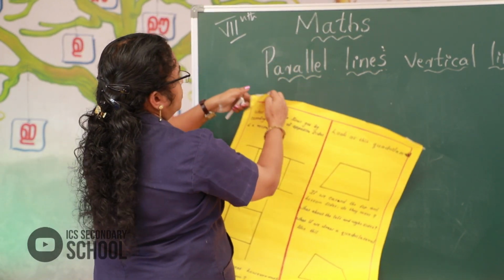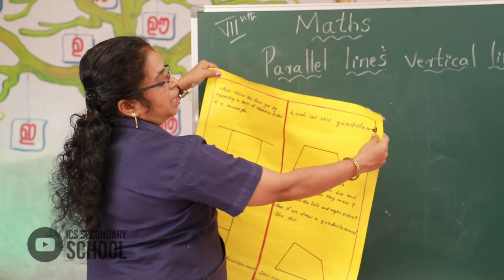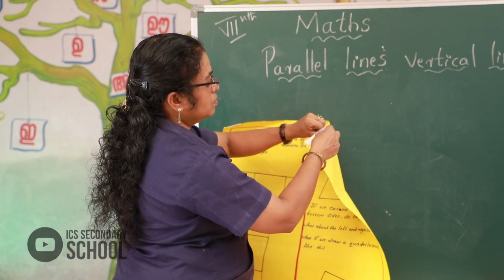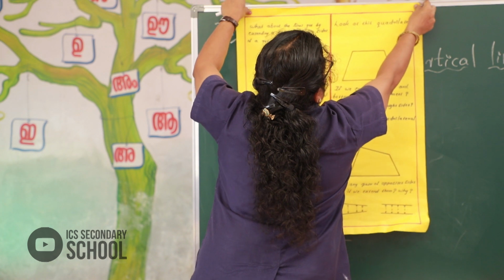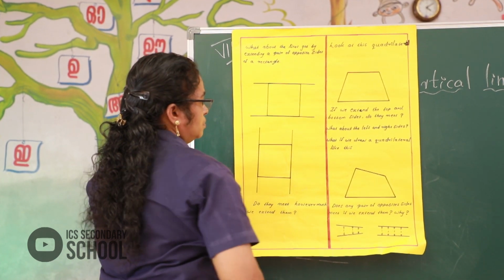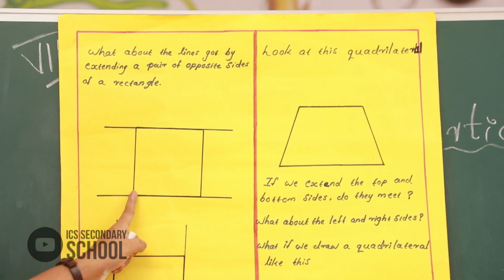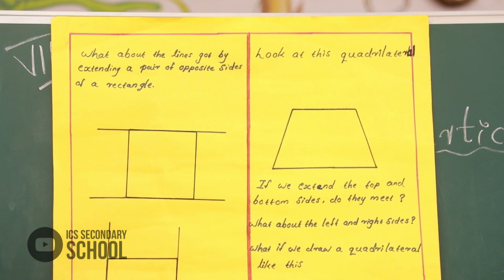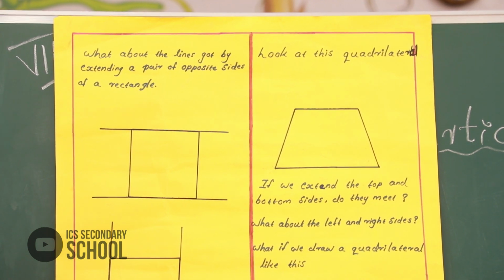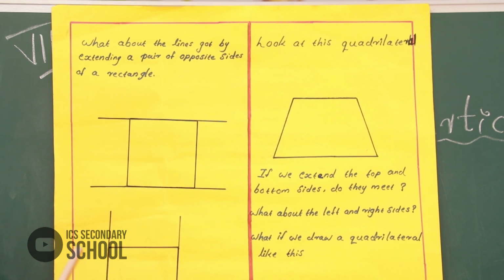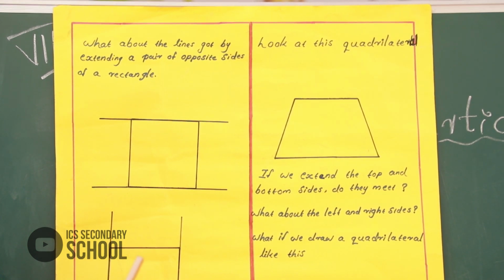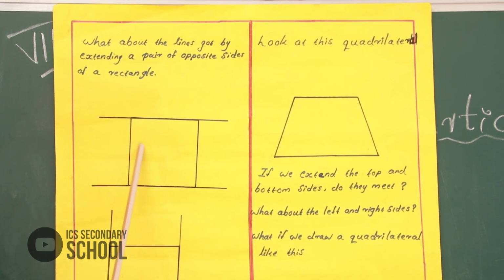I show a chart. Here look. What about the lines extending? This is a rectangle. You know rectangle. What is meant by rectangle? Opposite sides are the same distance, and four sides. Okay, that's a rectangle. Here look, four sides, rectangle.